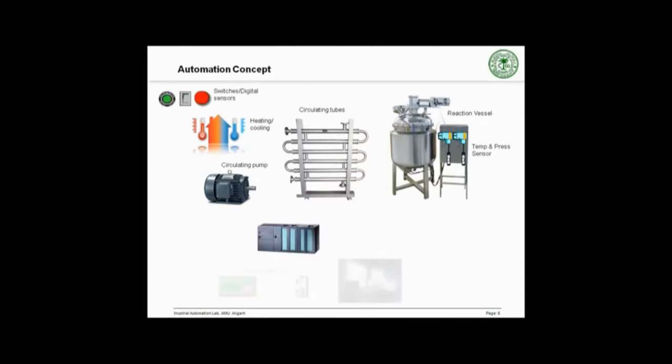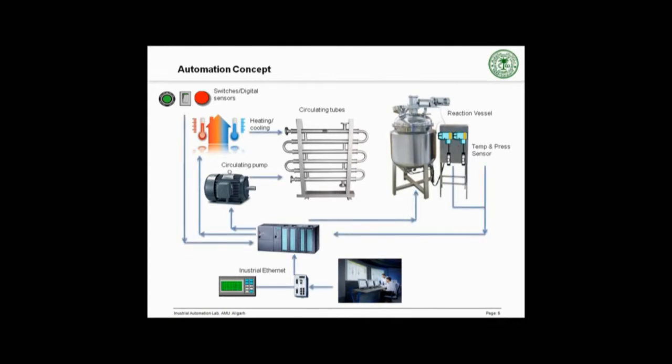The PLC can be accessed through an HMI screen or through a SCADA system. The PLC receives the digital data of temperature and pressure from the temperature sensor and pressure sensor, processes it and produces actuating signals for the circulating pump, heater or cooler for doing the necessary actions.